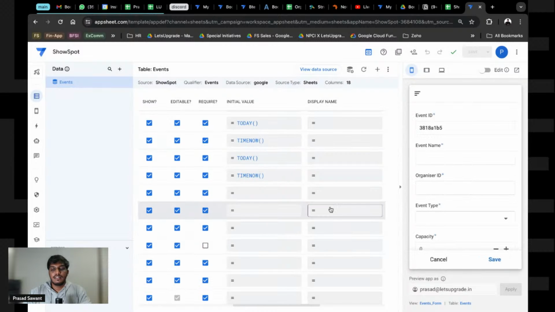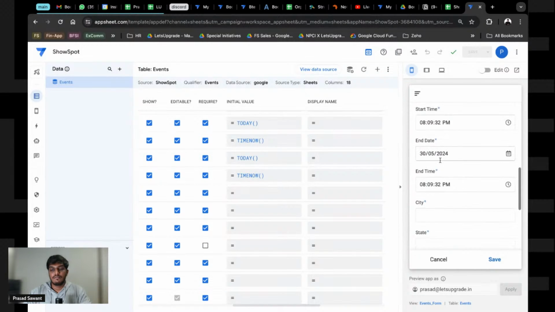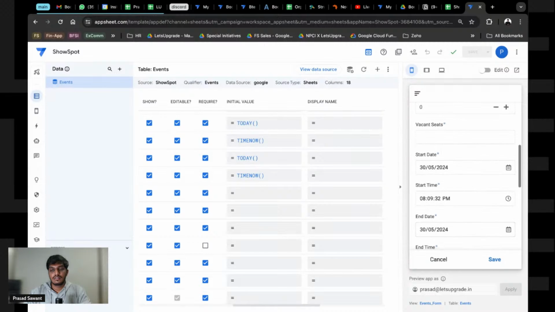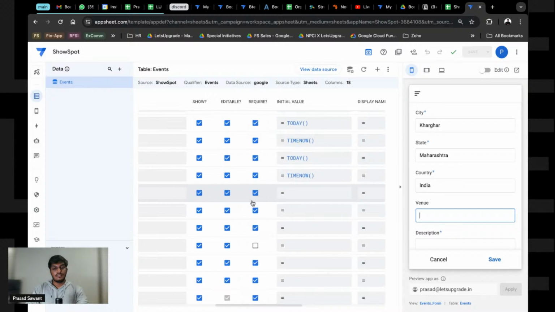Now let's fix the venue thing. Where I stay, I'll do Kharghar. State is Maharashtra and country is India. Now I'm going to concatenate all these three.